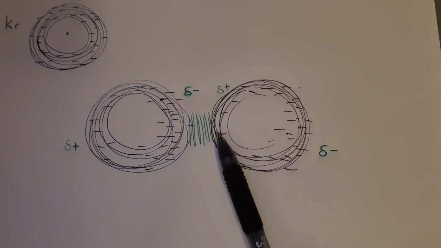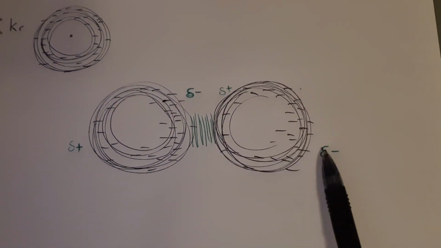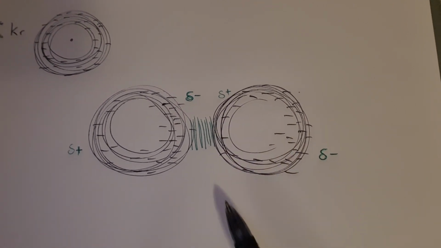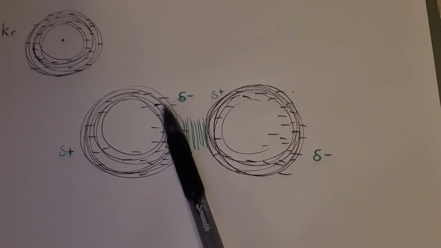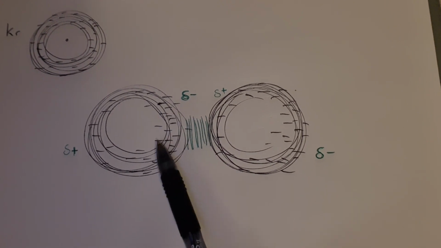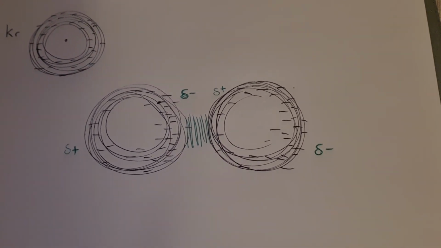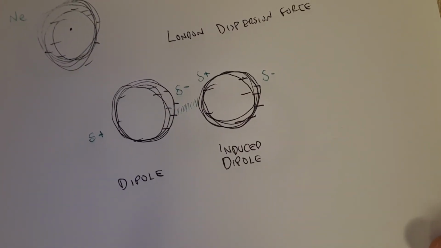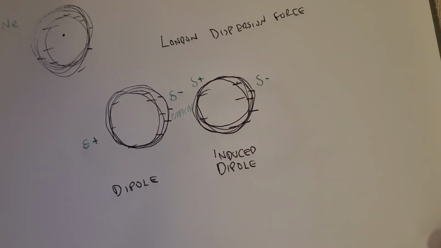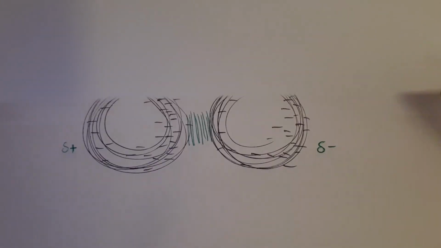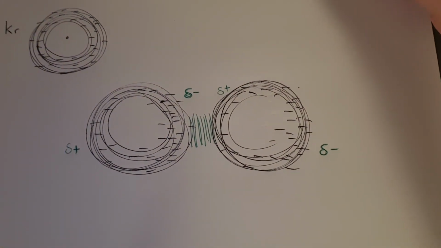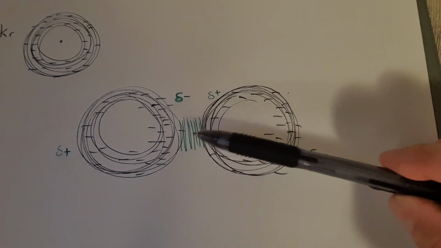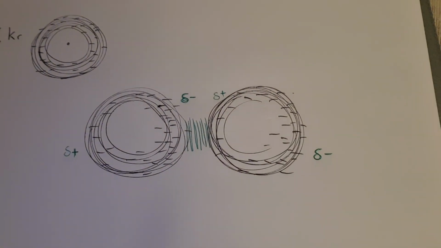So that's going to set up, again, quite a considerable dipole in this atom. This is going to induce a dipole in that atom. But because there are so many more electrons here, there's a much greater electron density. It's just scaling everything up. So compare that to our wee neon picture here. Just a little weak London dispersion force. But when there's a load more electrons here, in krypton, which is further down the group, you get a much stronger London dispersion force. So how does that relate to boiling point?